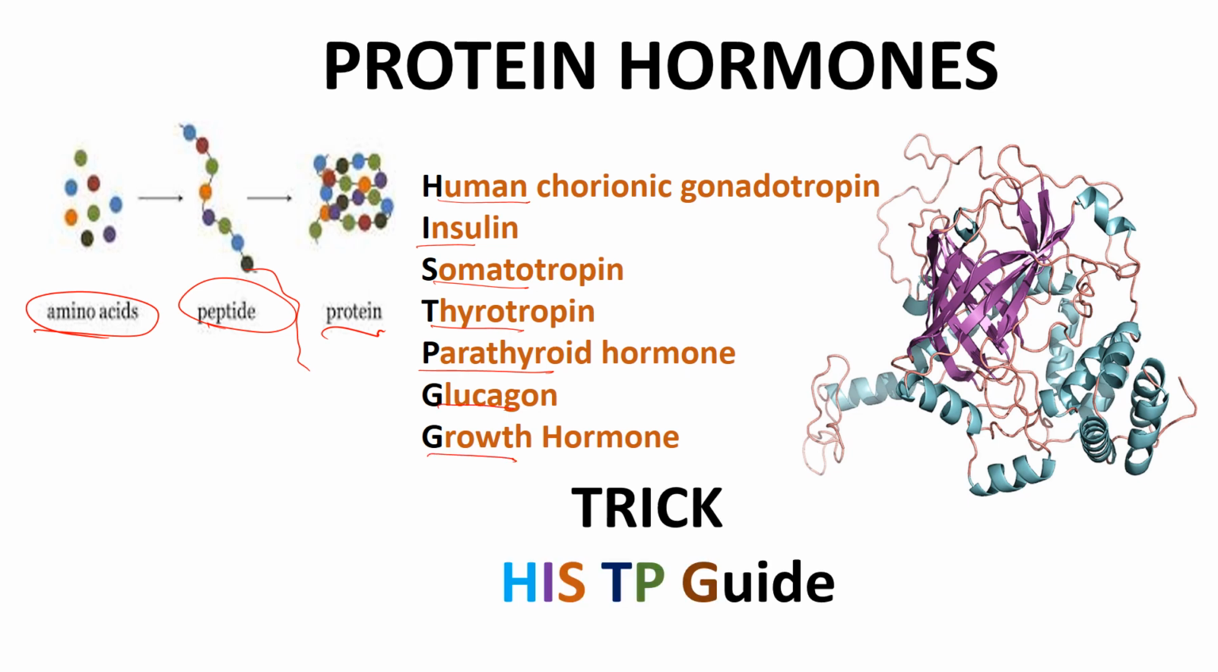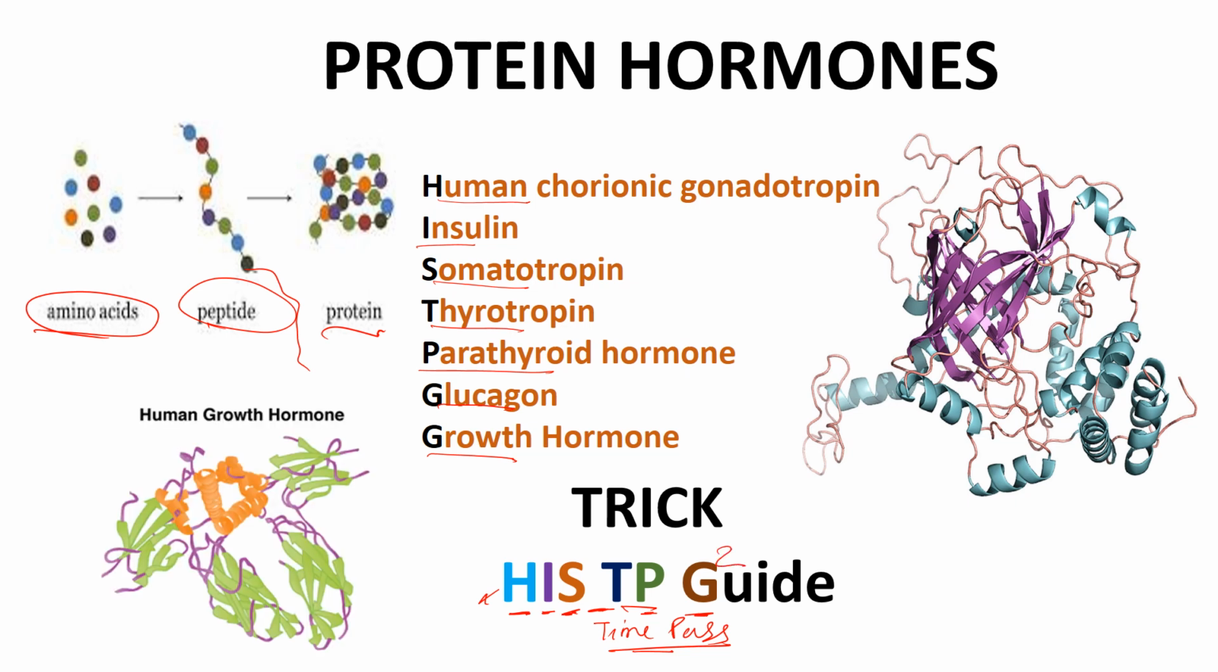The trick for this is very simple, that is HISTPG squared. TP is a short form of time pass. From H is human chorionic gonadotrophin, from I it's insulin, from S it's somatotrophin, from T it's thyrotrophin, from P it's parathyroid hormone, and from G it's glucagon as well as growth hormone, so we can write G square. Here the structure of human growth hormone is also given.